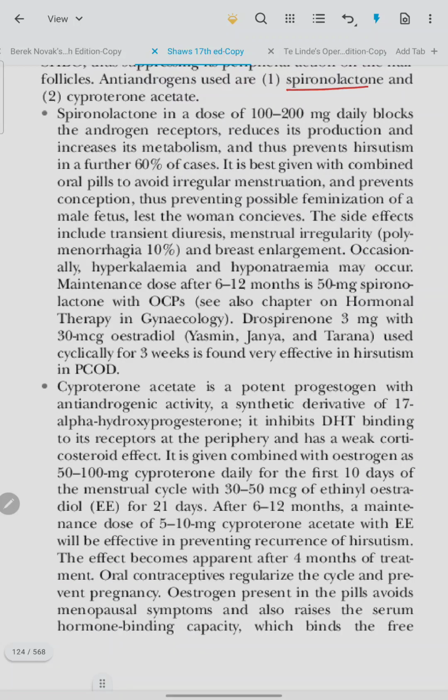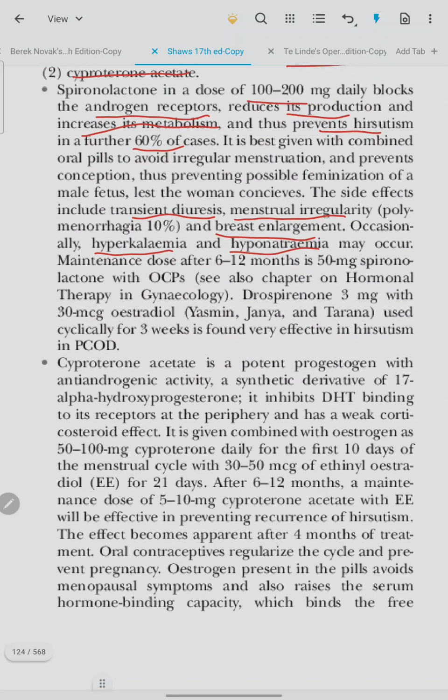Anti-androgens used are spironolactone and cyproterone acetate. Spironolactone in a dose of 100 to 200 mg daily blocks the androgen receptor, reduces the production and increases its metabolism, thus preventing hirsutism in a further 60% of the cases. Side effects are transient diuresis, menstrual irregularity, and breast development. Occasionally hyperkalemia and hyponatremia may occur.